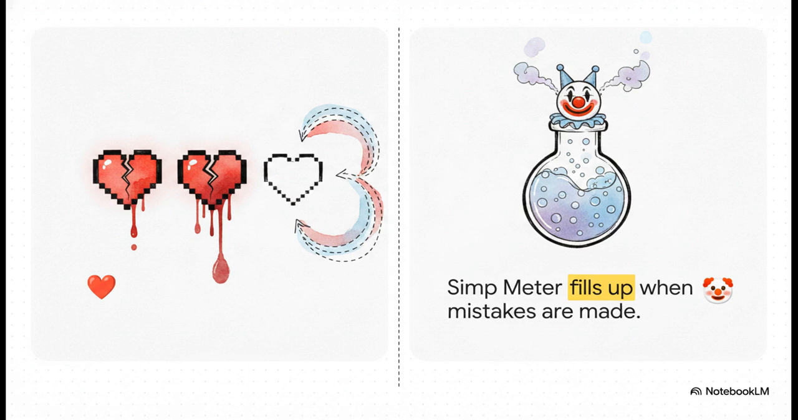But then, on the right, we have a pretty hilarious modern addition, a simp meter that fills up when you make conversational mistakes. A dropping health bar could feel a bit clinical or punishing, but throwing in a funny, culturally relevant simp meter, it completely lightens the mood. It keeps things playful and gives you visual feedback without making you feel awful about a misstep.